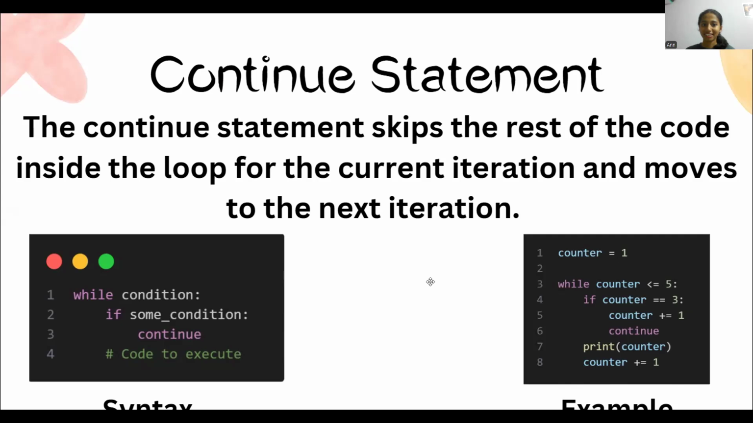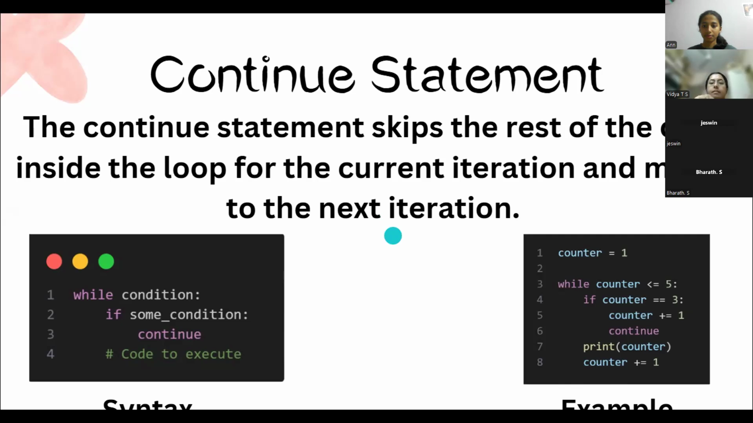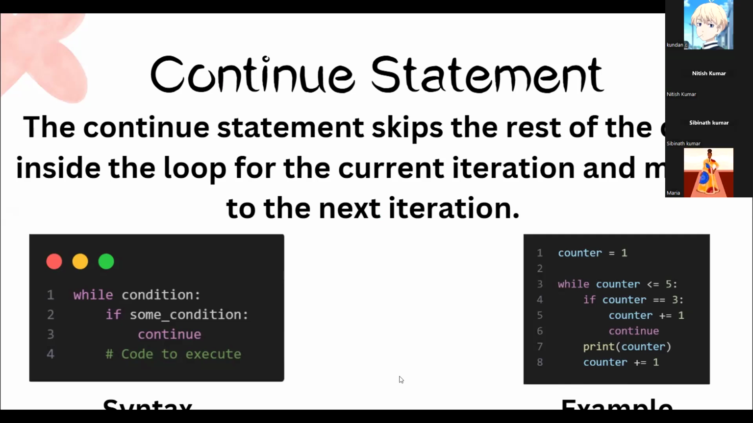The continue statement is nothing but it skips the rest of the code in the current loop iteration and moves to the next iteration. Means it will print 1 2 but not 3 and will print 4 and 5, because if counter is given the number value 3, it will not print 3 and it will print the remaining values. Yes. Next one, Nitish. Sorry, Kundan.